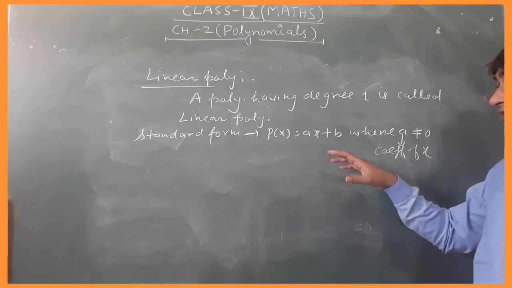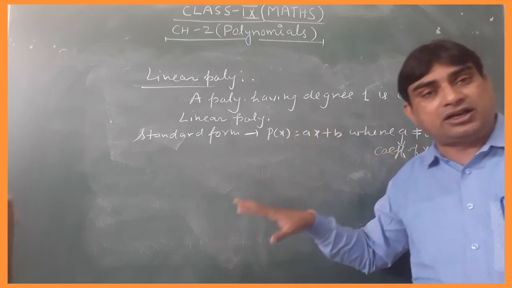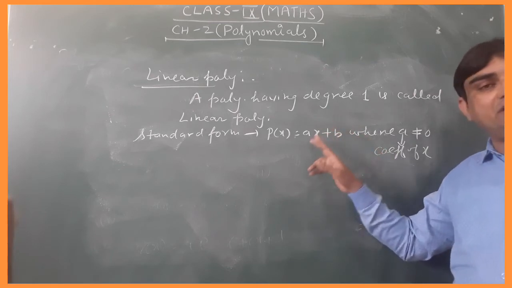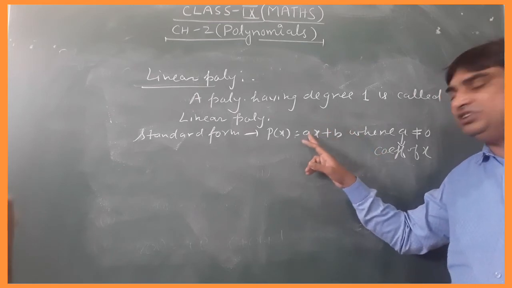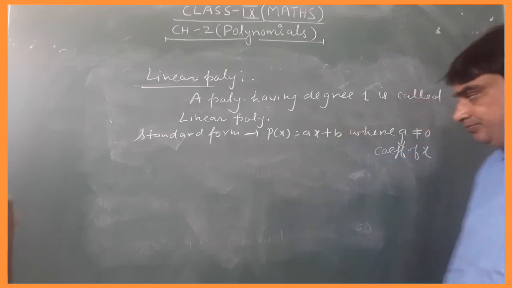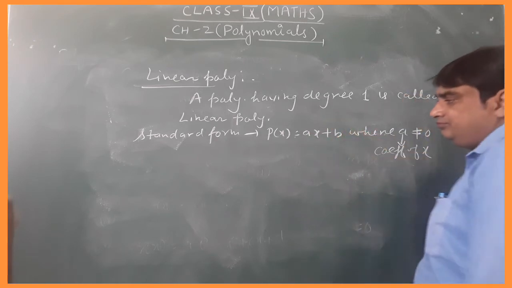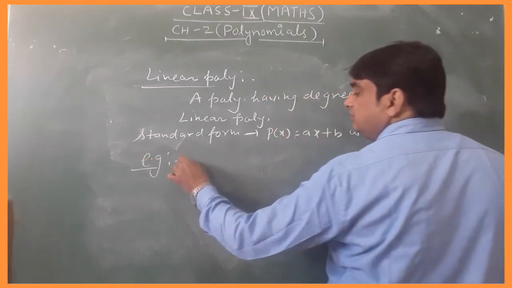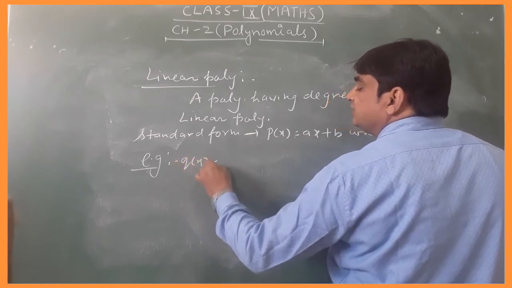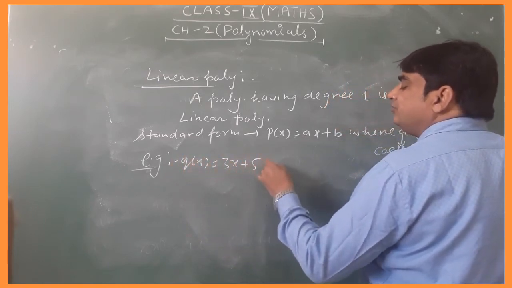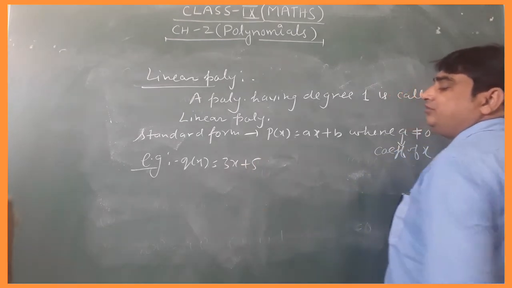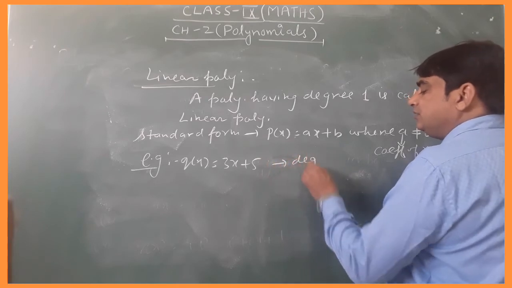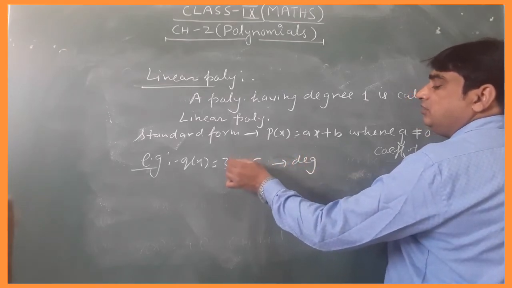So for the polynomial we are talking about, the coefficient of the highest degree term cannot be 0. This is the standard form. You can write a different example. Suppose q(x) is equal to 3x plus 5. Degree is what? 1, because the power of x is 1.